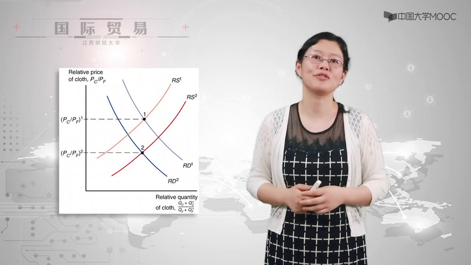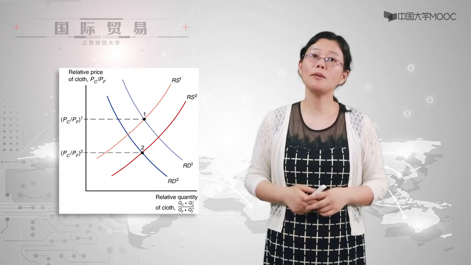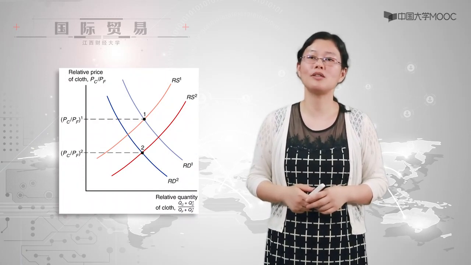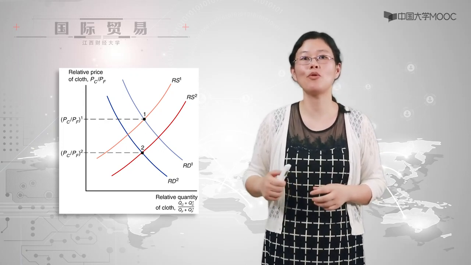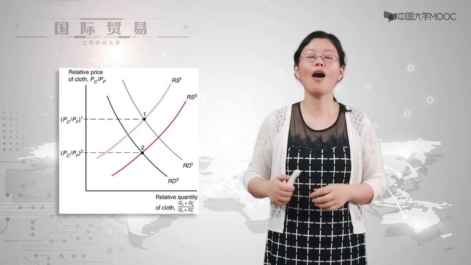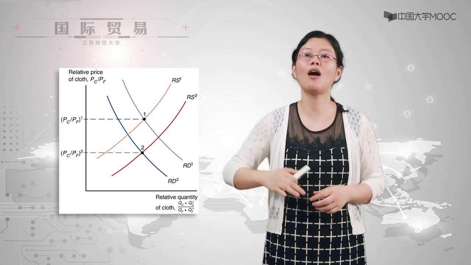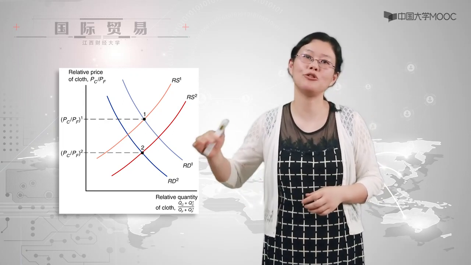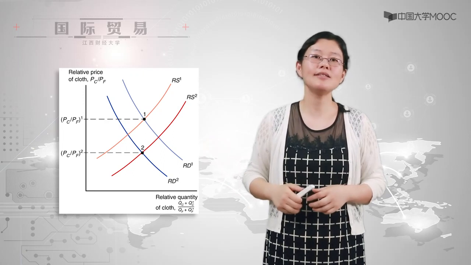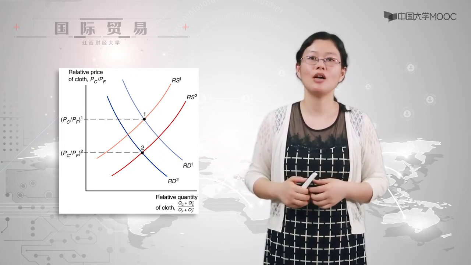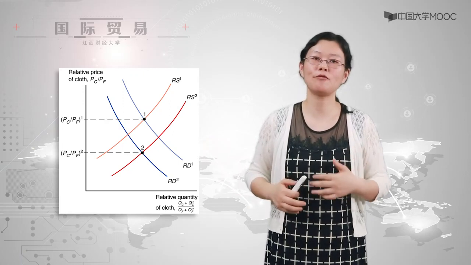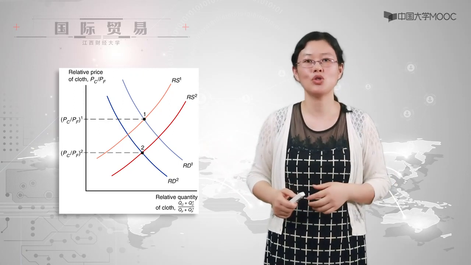Look at figure 2. From the point of view of the world as a whole, with the relative demand for crops falling, the RD curve shifts from RD1 to RD2, and with the relative supply of crops rising, the RS curve shifts from RS1 to RS2.